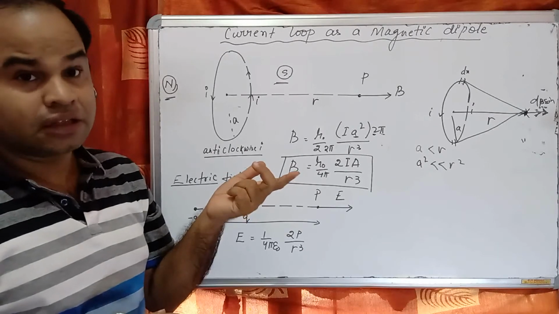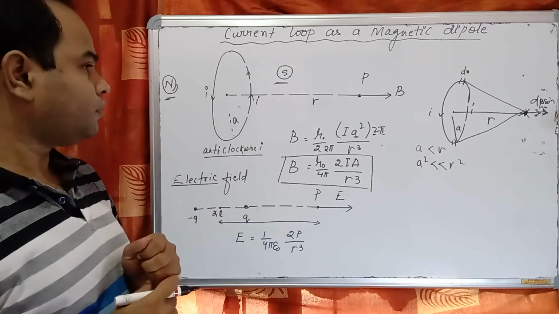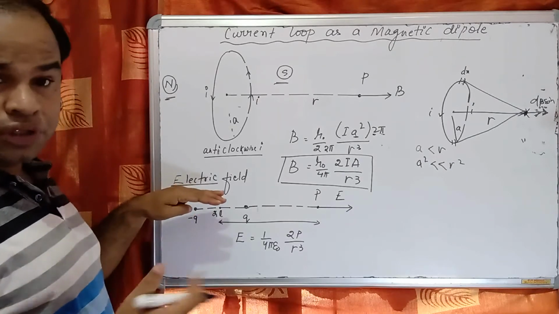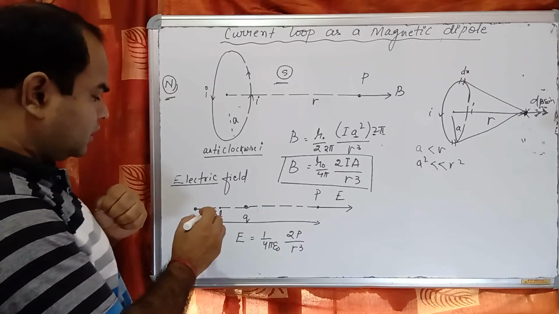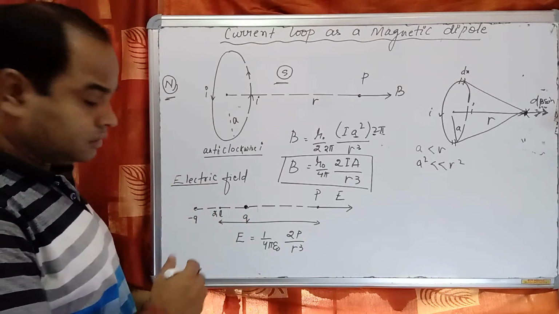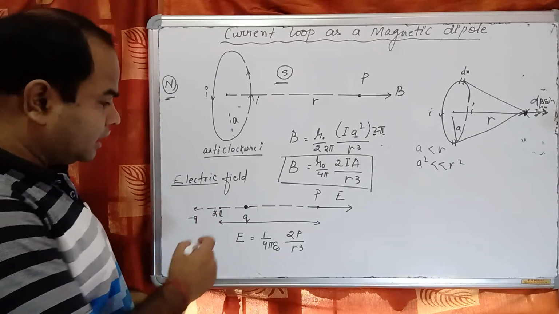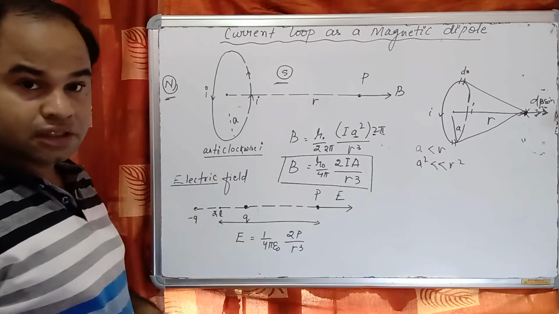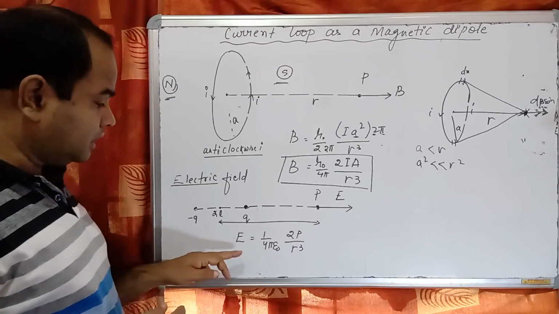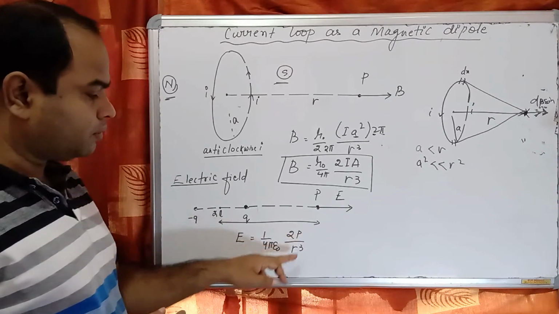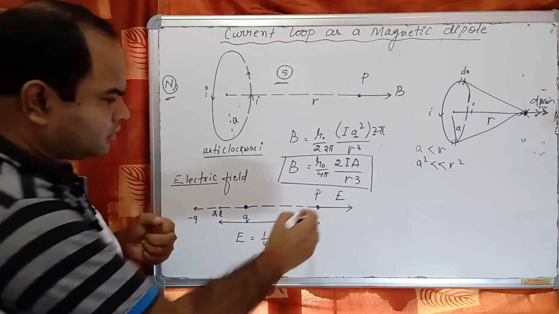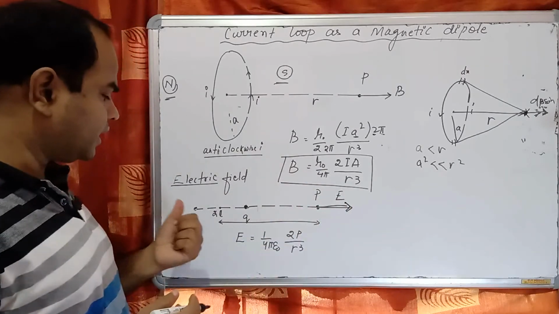It is a magnetic dipole. Again, if we consider electric field, we have read that an electric dipole is two equal and opposite charges separated by a small distance, let the distance be 2l, at r distance from the center along the axial line. The electric field is E is equal to 1 by 4 pi epsilon naught, 2p by r cube, and the direction is from negative to positive.